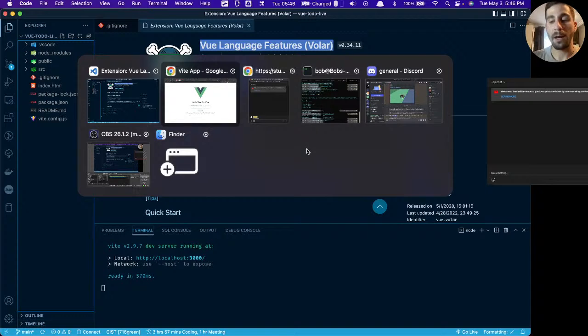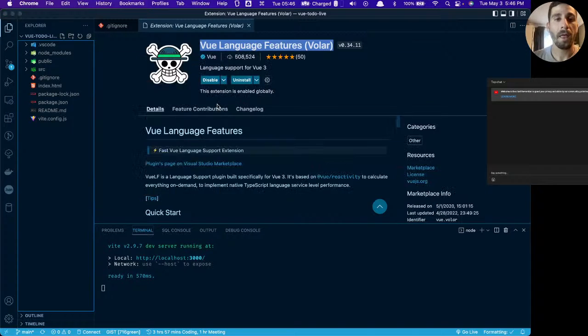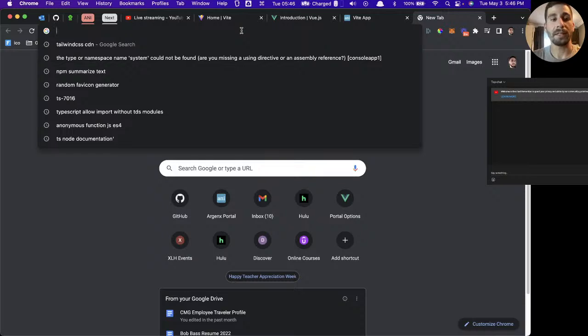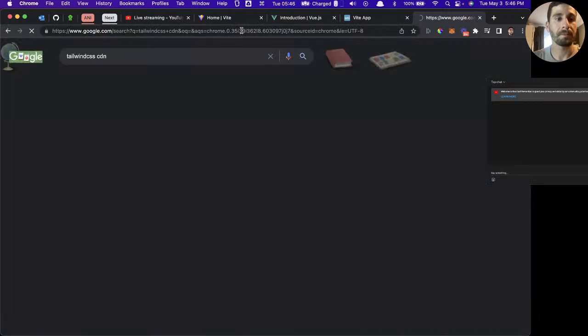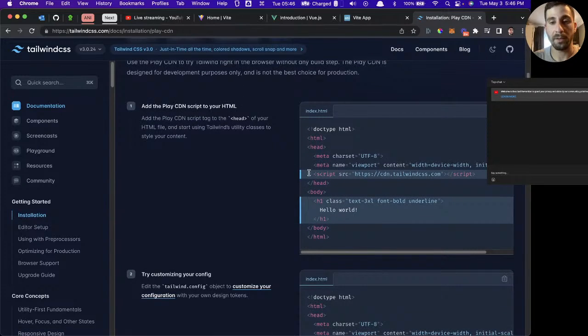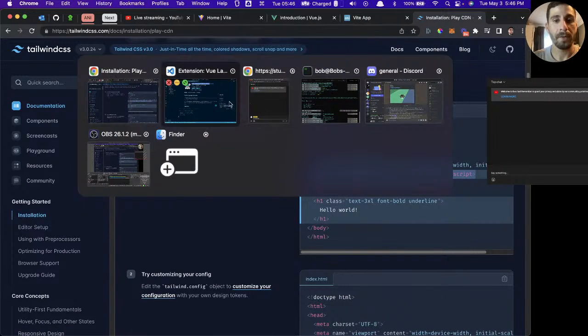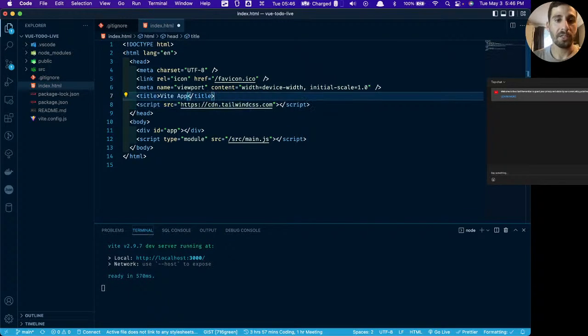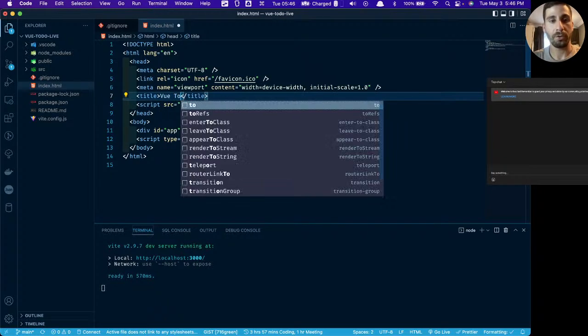I'm adding it just so I can quickly add a little bit of style on the fly, especially when we want to start marking our to-dos off as being completed or hidden. However we go about doing that, I think it's just going to be a little bit faster if I'm using Tailwind. And if there's anything that I do that doesn't make sense, please let me know and I'll explain it. So here we go. I'm going to the Tailwind CDN. I'm just going to steal this script tag right here and throw that on my index.html. And let's change the title from Vite App to Vue To Do Live.